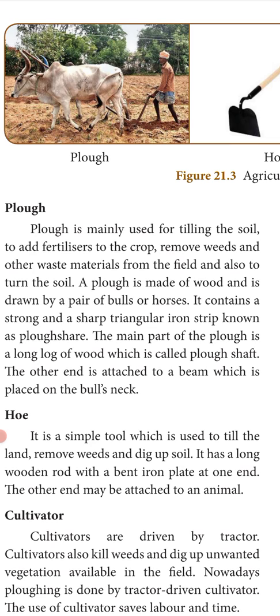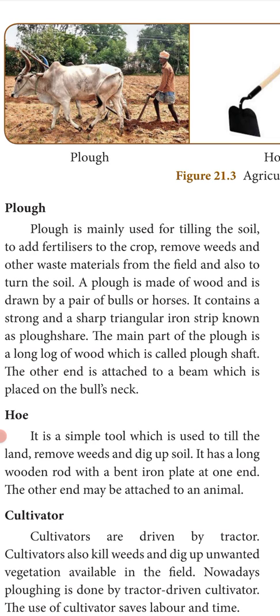So the plough is mainly used to loosen the soil, for proper air, and if you add any fertilizers they'll mix with the soil properly, and it also helps in removing weeds and other waste. What do you mean by weeds? Unwanted plants and other waste materials from the field. And also it turns the soil.